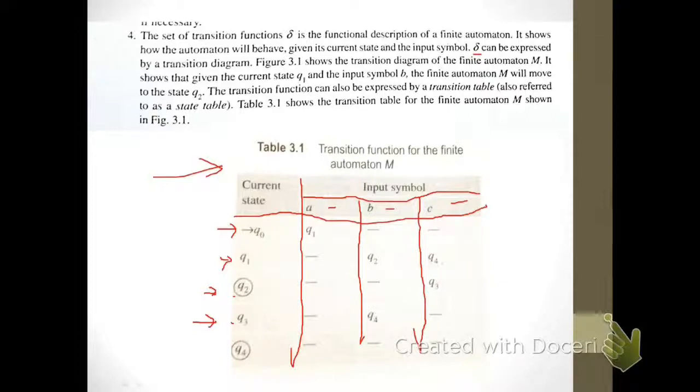So here we can easily conclude that on state Q0, if we get the symbol A, we will reach the state Q1, and if on state Q0 we get the symbol B and C, then there will be no transition, as there is no path from Q0 to any other state on getting the input symbols B and C. Similarly for Q1, Q2, Q3, Q4, here Q4 is the final state, so there is no path from Q4 to any state. So this is the description of that finite automata that we have seen.